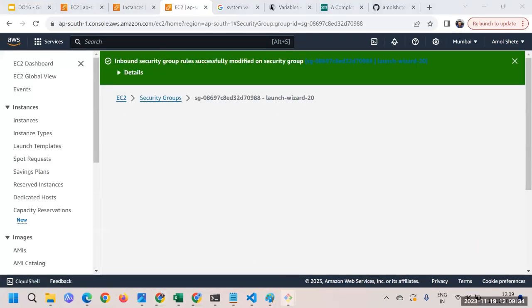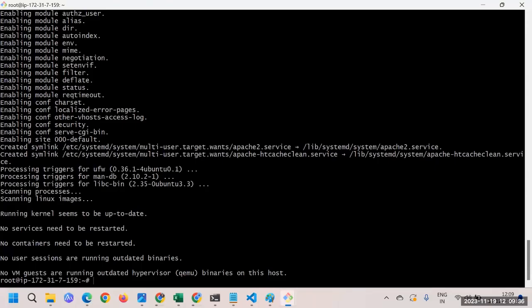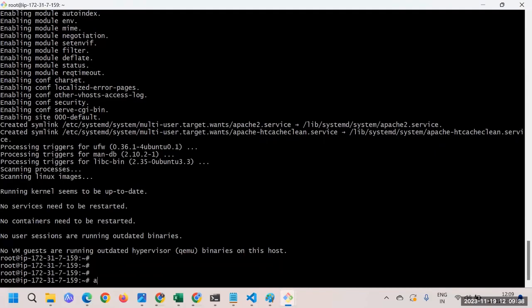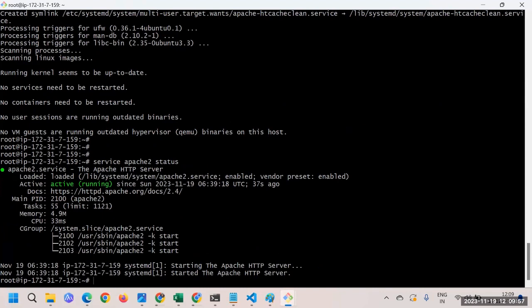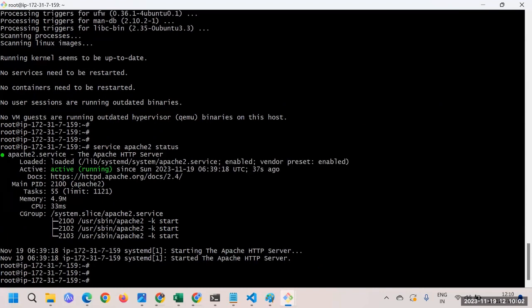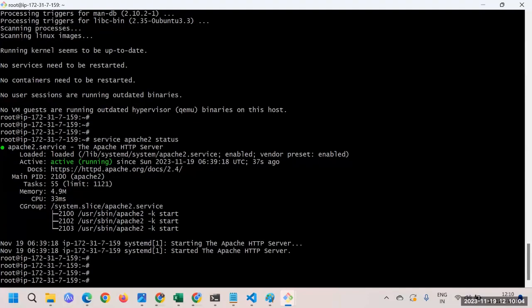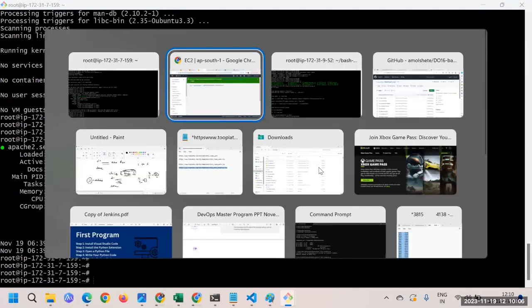Now we have logged in. Let's see. Yes, here you can see Apache2 is started. Just to prove the point, I'll run apache2 status. Here you can see it's running, 37 seconds ago. Great, so it is enabled and running. That is the default behavior of Ubuntu. Now at this point, we have opened the port number.